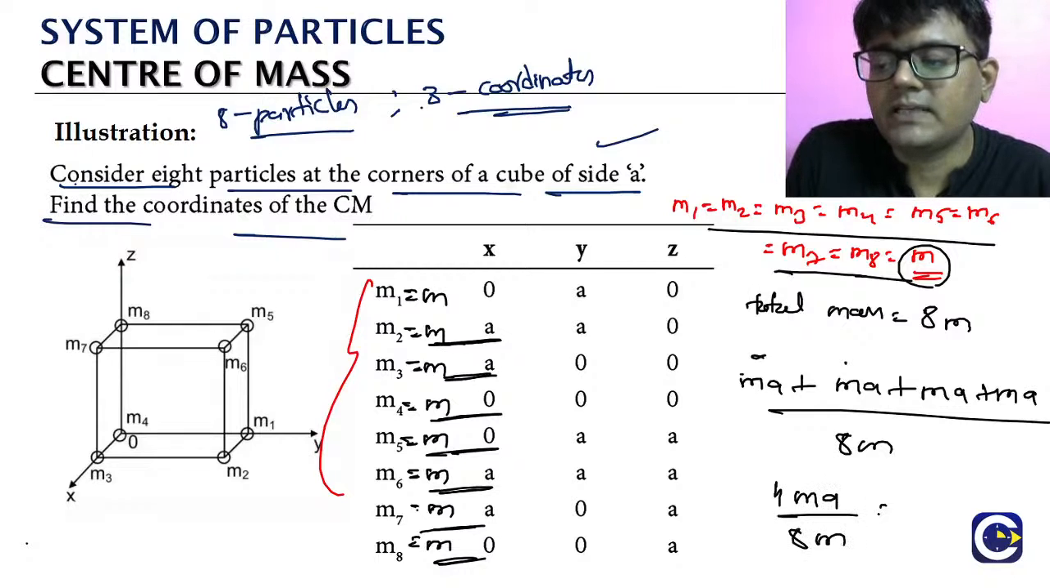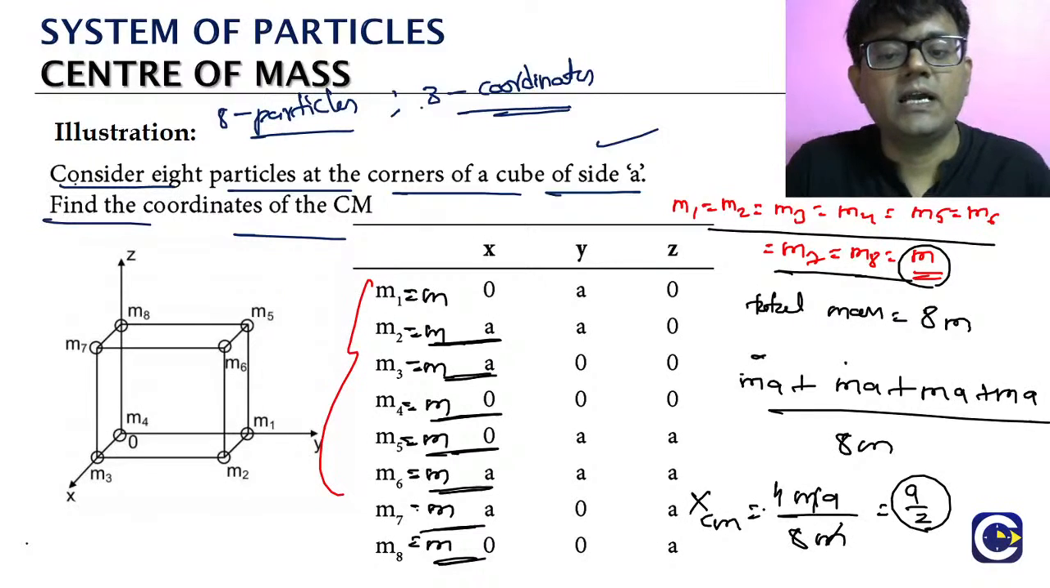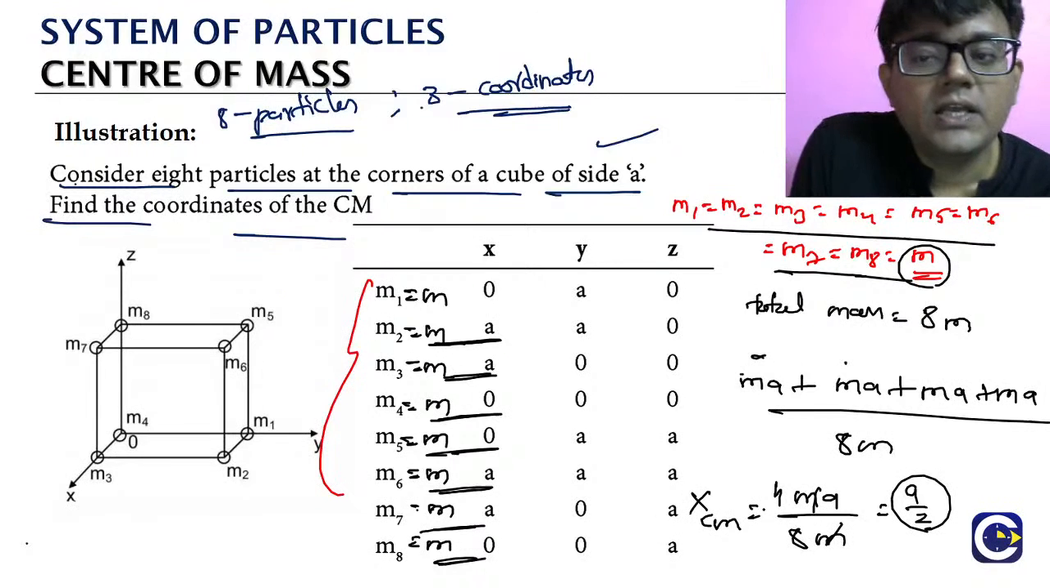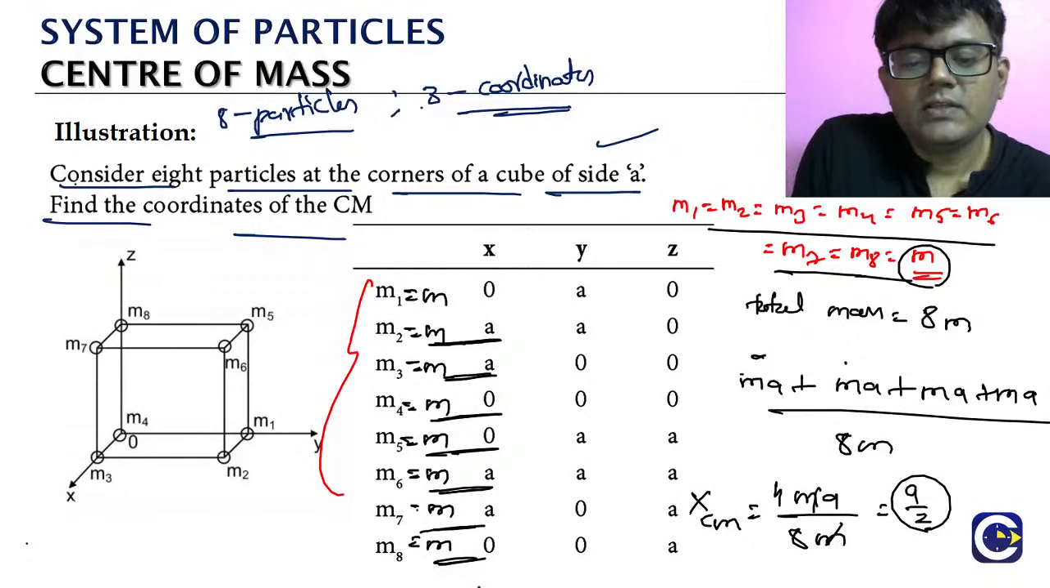So look, what is it? mm cancels. What is 4 by 8? It is half, right? So it is a by 2. So the x coordinate of the center of mass, what is it? a by 2. Okay? All of this is symmetrical, right? Now you can check it.